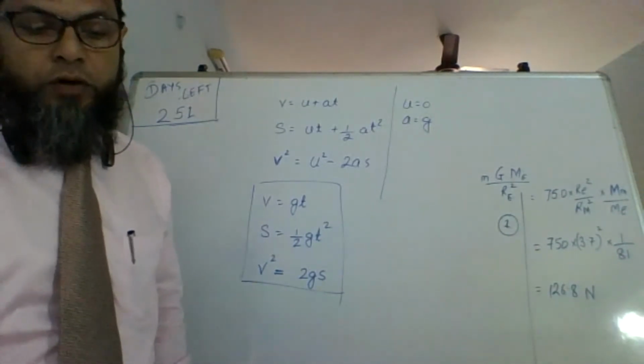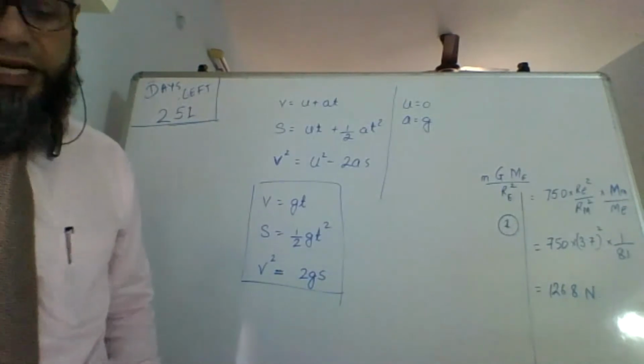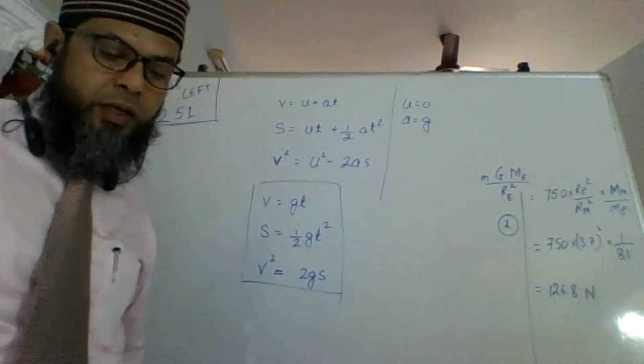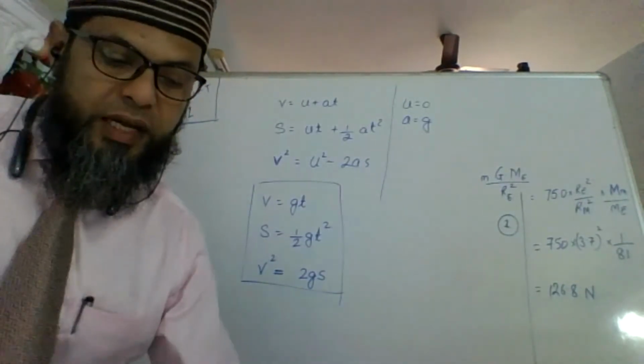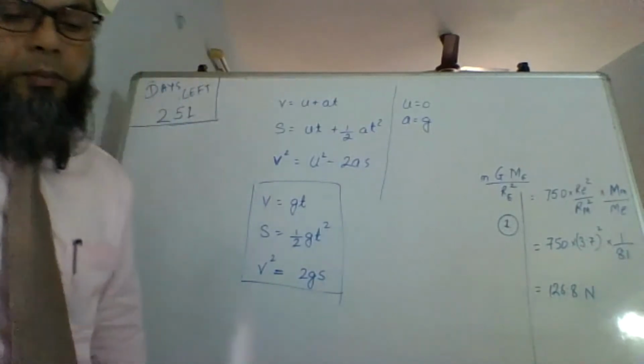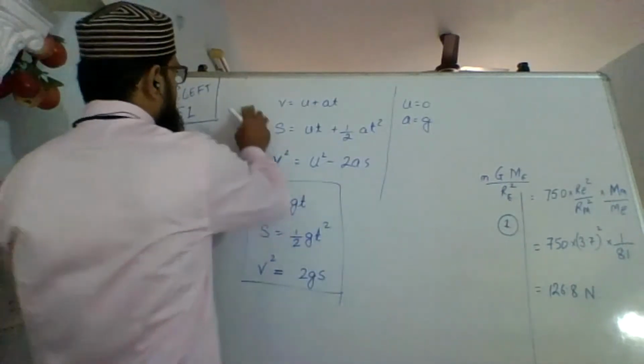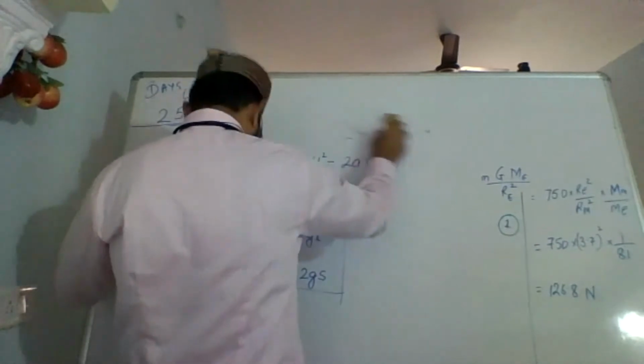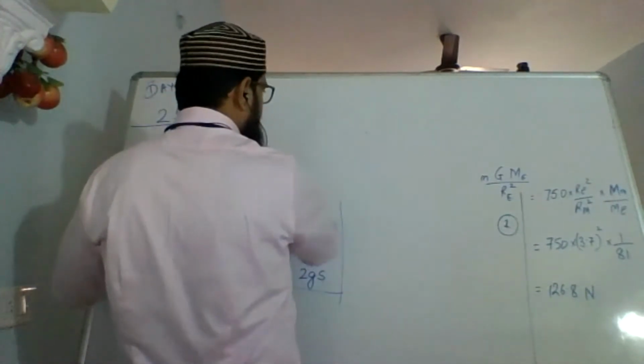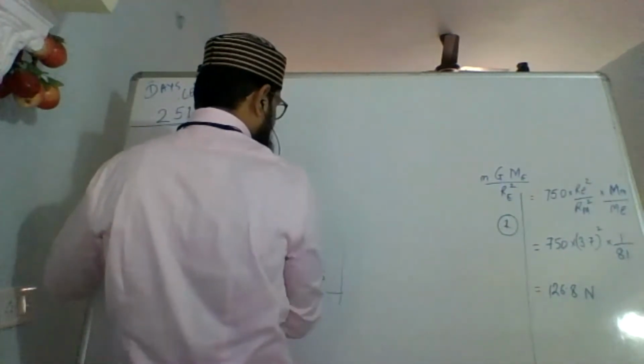Assuming that the value of G is 10 meter per second square, calculate.